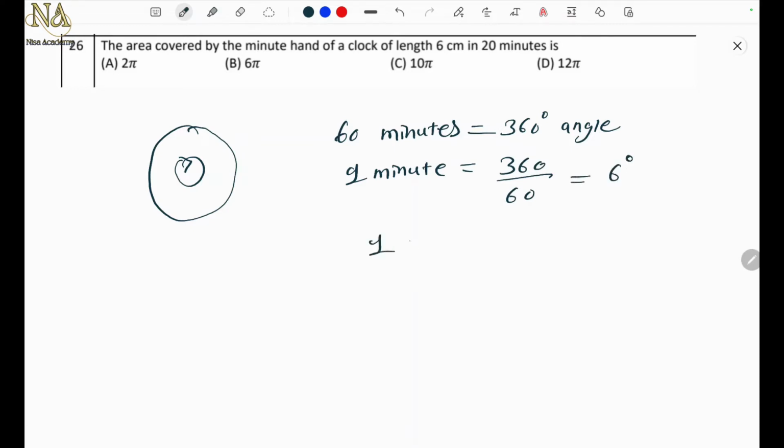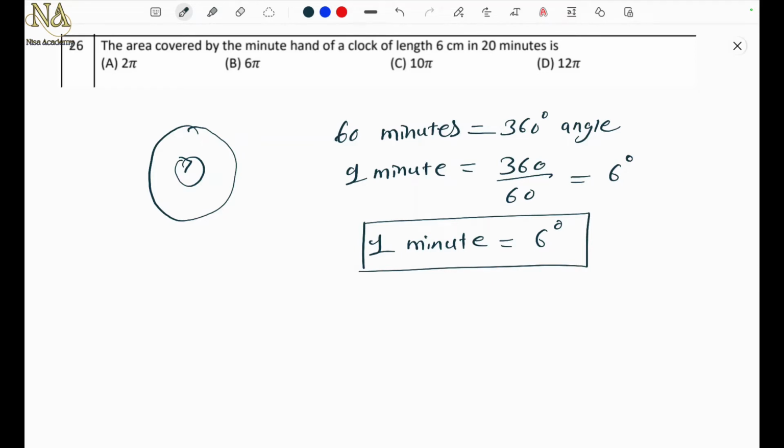So just remember this for all your clock problems of this type. So 1 minute is equal to 6 degrees. So in 1 minute the angle covered by the minute hand is 6 degree. Okay. So in 1 minute 6 degree, the question is to find the area covered by the minute hand of length 6 centimeter in 20 minutes. So in 20 minutes it will be how much? Yes, 6 into 20, which is 120 degree angle.